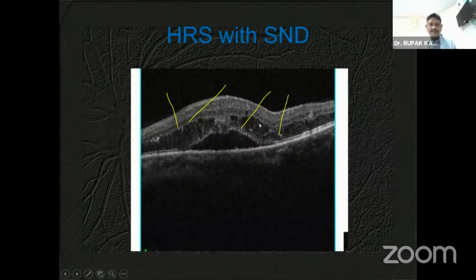So here is an example of hyperreflective spots. I think you can see those. I have just marked them here. So all those are hyperreflective spots.